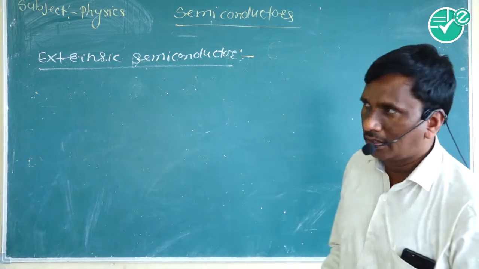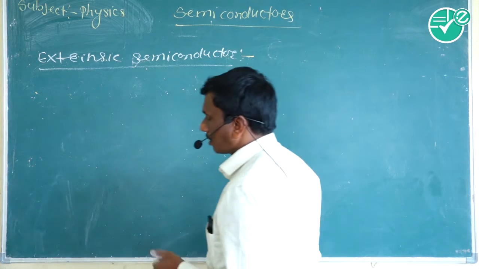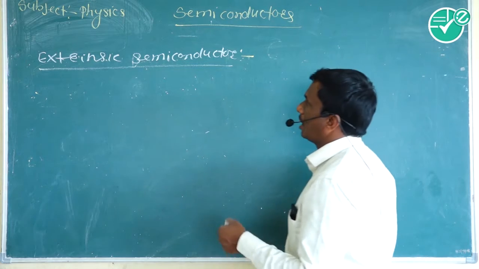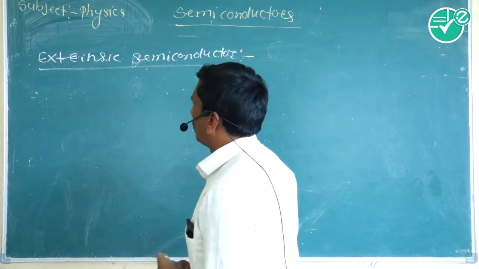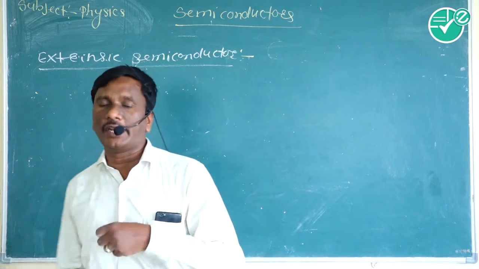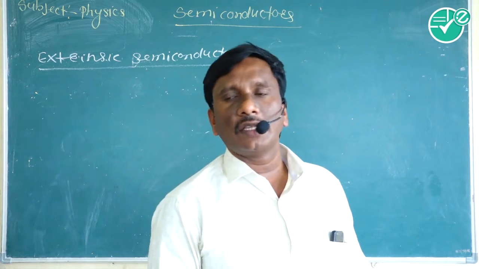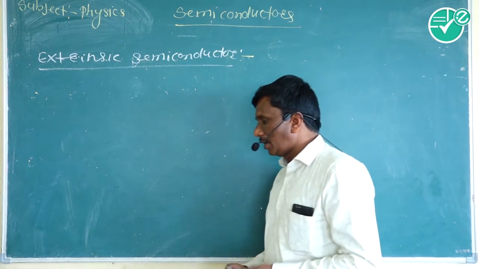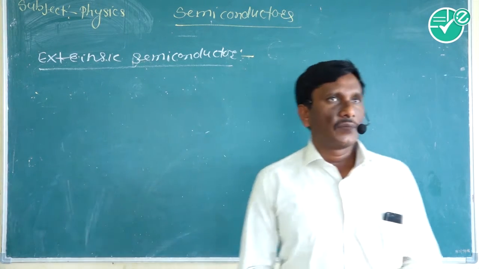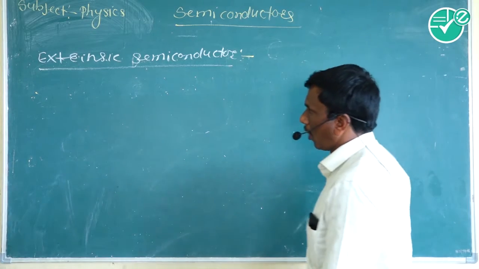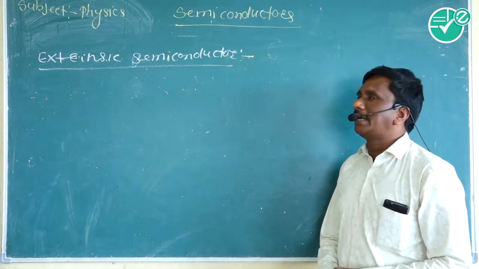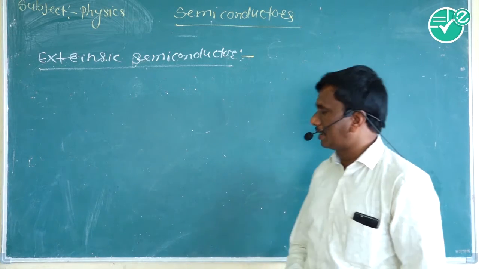Trivalent or pentavalent impurity is added to the germanium crystal. This process is called the doping process. The process of adding the impurities into the germanium crystal or silicon crystal is called the doping process. Doping means the process of adding the impurities into the pure type of semiconductor, germanium or silicon.